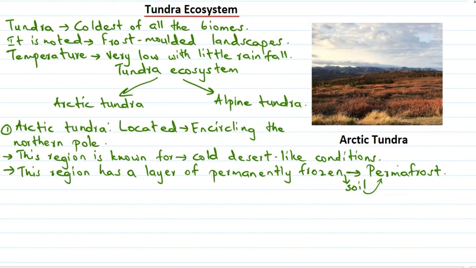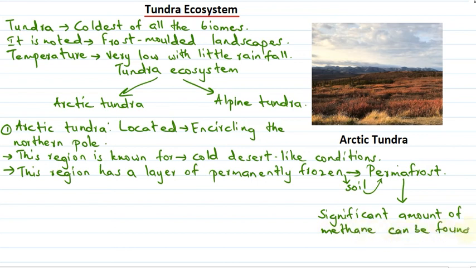Then a significant quantity of methane can be seen in this soil, in this permafrost. So this permanently frozen layer of soil, called permafrost, has a significant amount of methane in it.